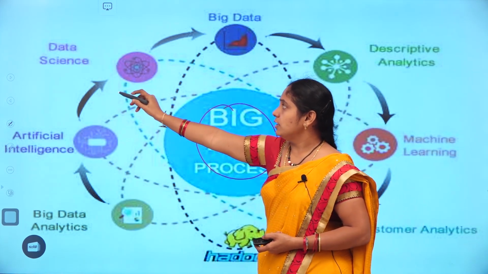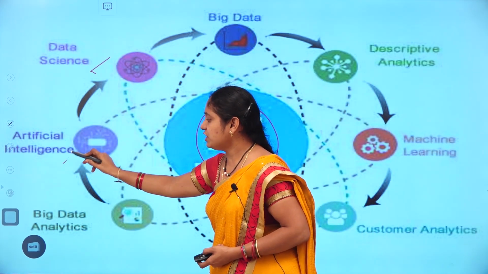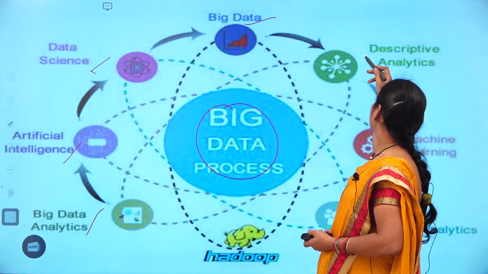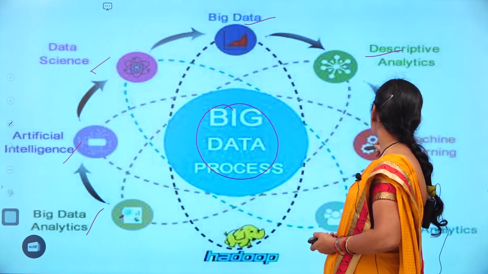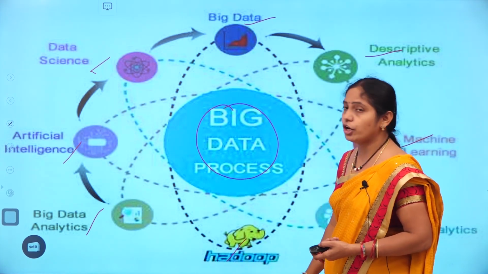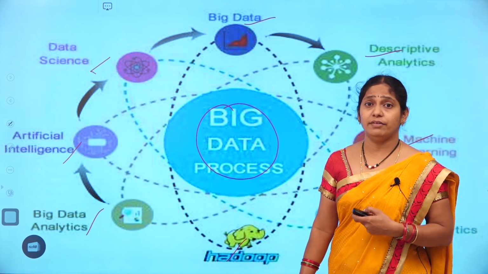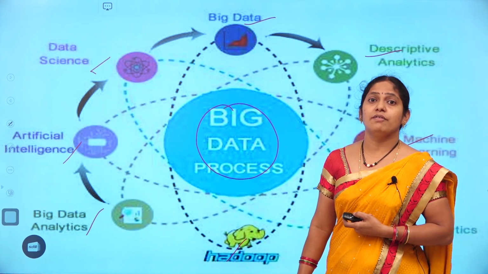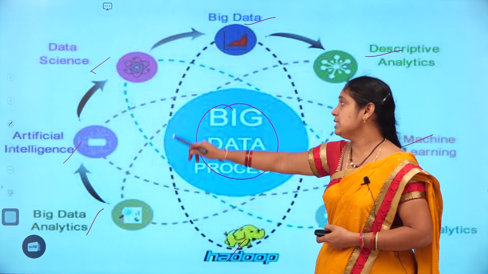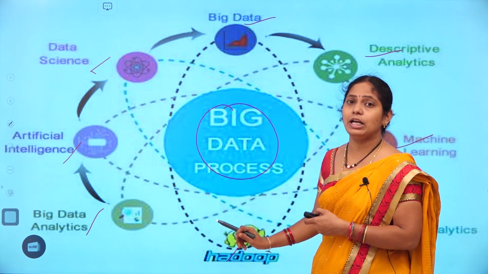Here it uses data science, artificial intelligence, big data analytics, descriptive analysis, machine learning, customer analysis, Hadoop. These are the different varieties of technologies in use in the present days. All these technologies use algorithms.